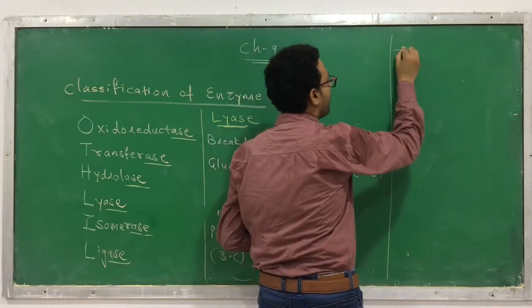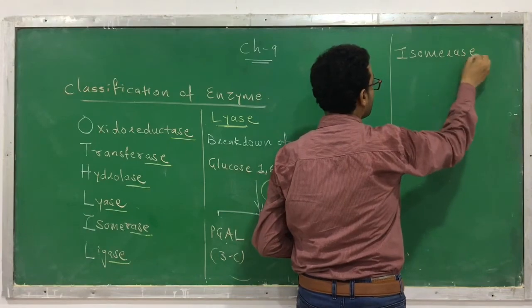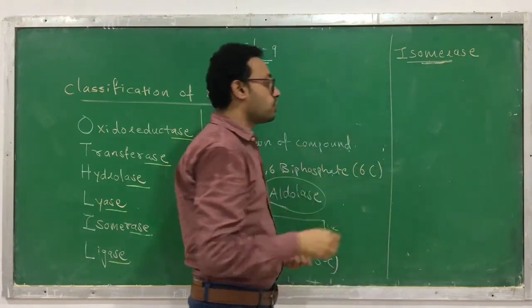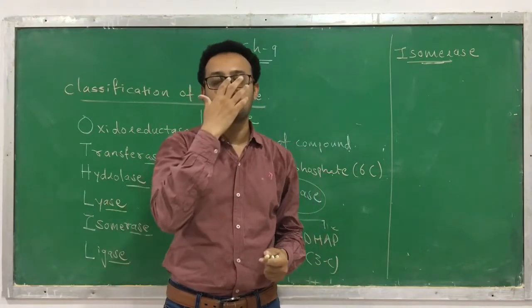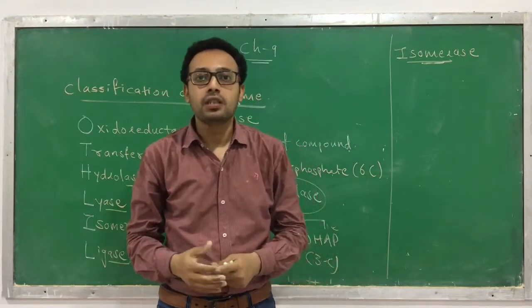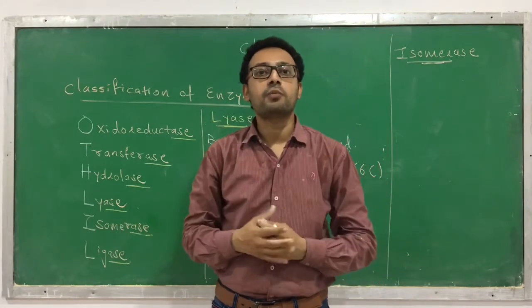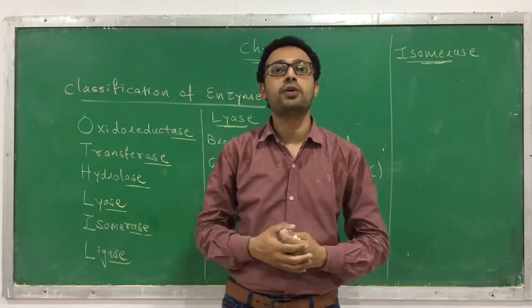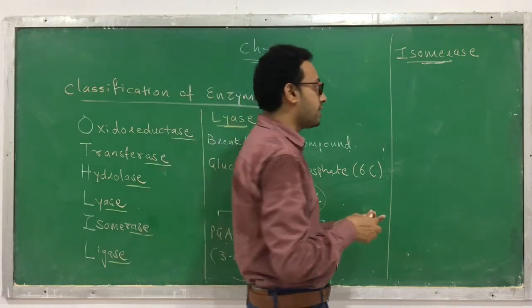Fifth category is called isomerase. What is the isomerase? The isomerase is responsible for converting one isomer to another isomer. Isomers are compounds that have the same chemical formula, but the structural formula is different. Let me give you an example.